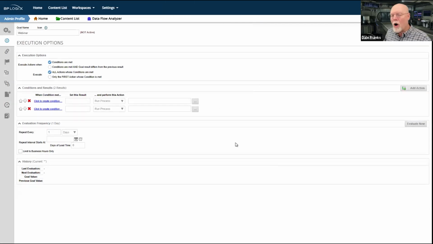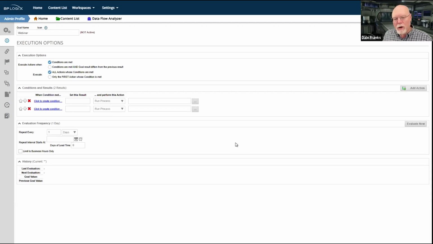Now, in our case today, we can't really talk about the conditions without some understanding of what it is that we're trying to measure. Now, goals are kind of weird in that they are universal objects. You can't really tie them to a form. So you're limited in the conditions that you create to those conditions that are kind of global to Process Director. That's why a lot of times we use business values, because business values are generally sort of global values as well, and we evaluate these business values.